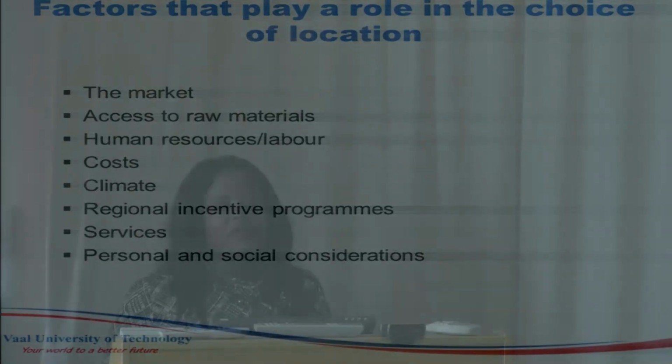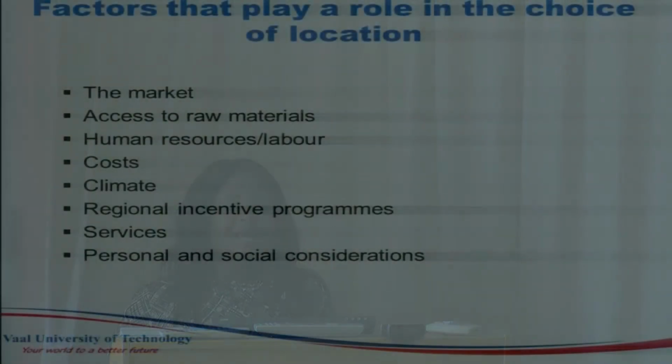Because in other provinces in South Africa, like Mpumalanga and Limpopo, you'll find that most of the people who are supposed to work don't have the skills and knowledge. They are not educated. And that is why the Gauteng province is congested with a lot of people. People flock to Joburg because there you get a lot of people who are educated. You will be able to attract people who've got skills and abilities and good qualifications, depending on the product and the service that you will be producing and the type of industry that you are in.